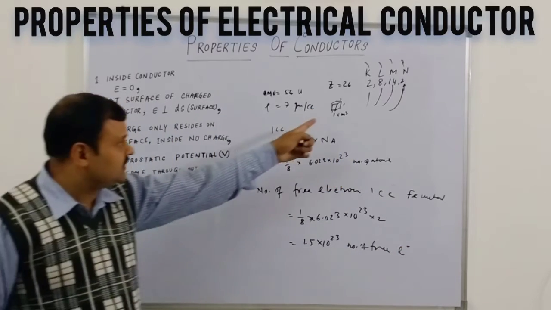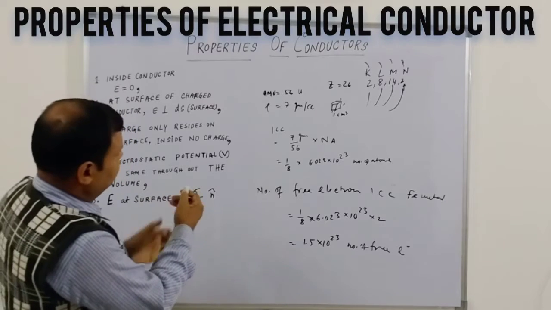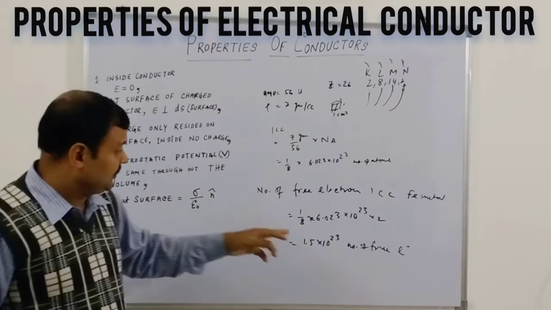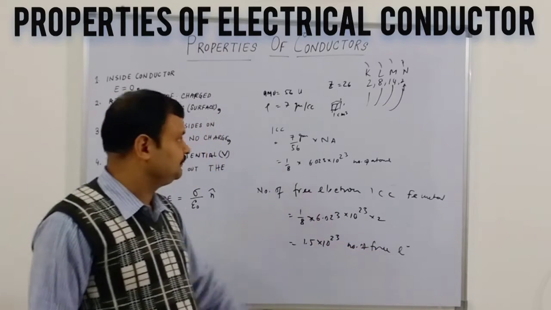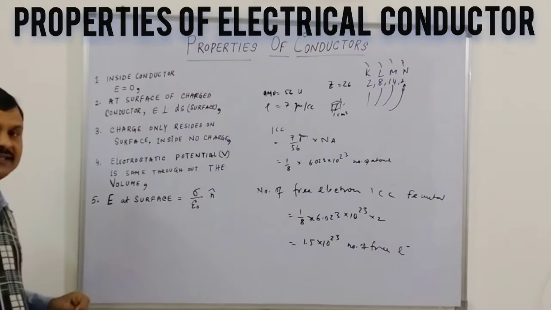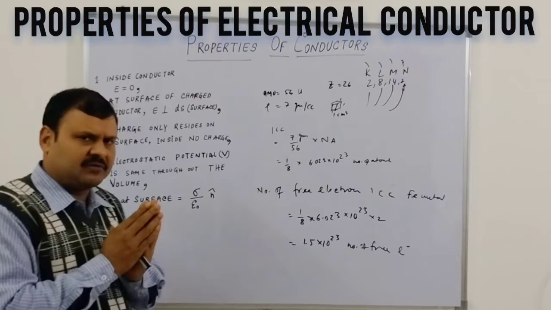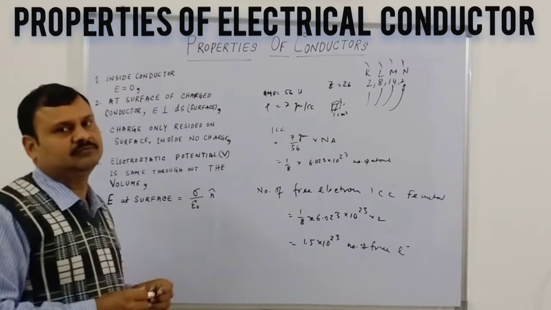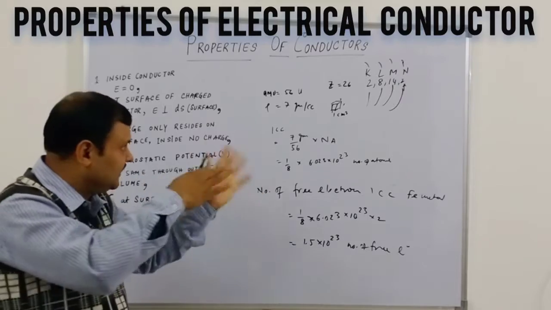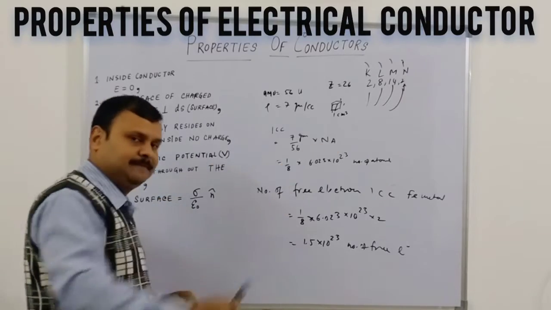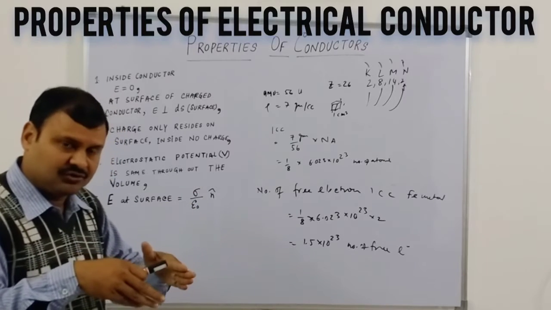So just to see, for 1 cc maybe this much. Millions of free electrons are there. So for any conductor, any wire, in metals there are millions of electrons freely moving, roaming around all the other atoms.